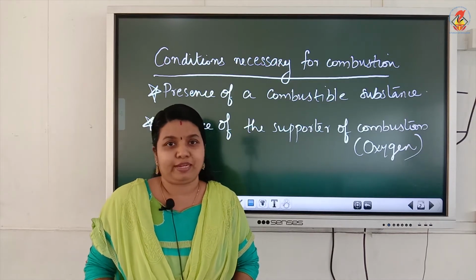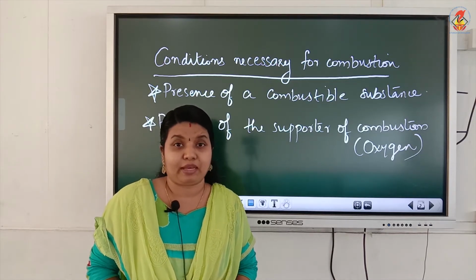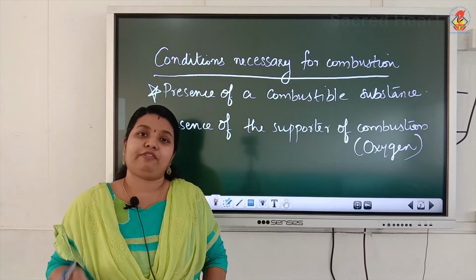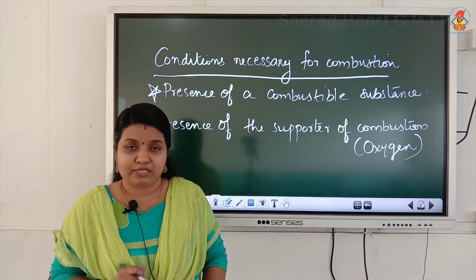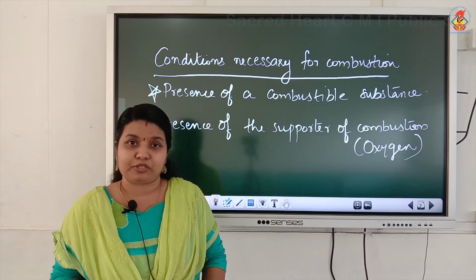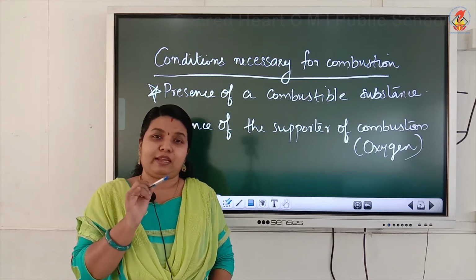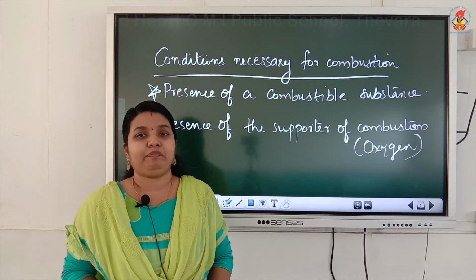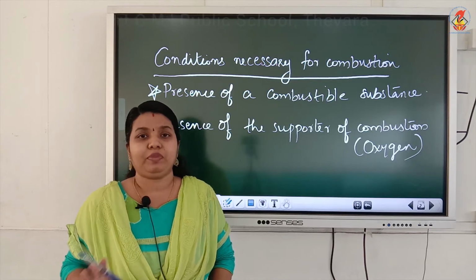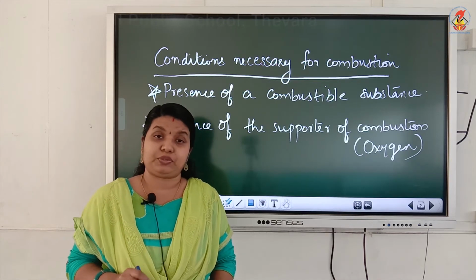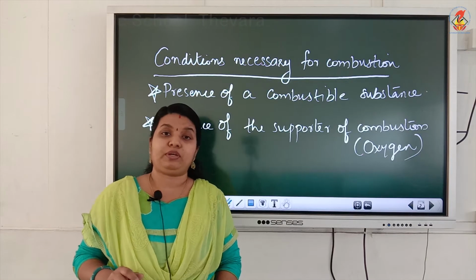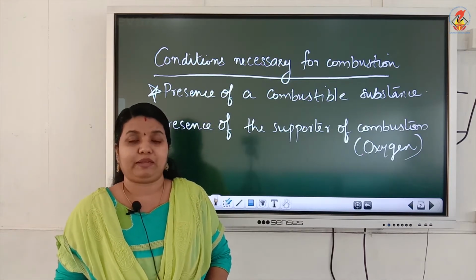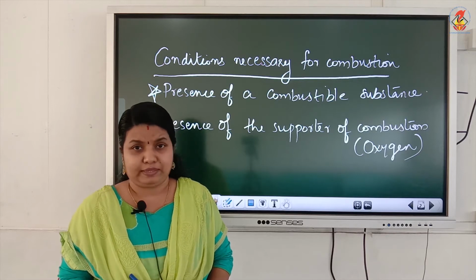This we have verified in smaller classes like 6th standard. Take a lighted candle, keep it on the table, cover it with a glass tumbler. Observe it. What happens to the candle flame? After a few seconds the candle flame starts to flicker and finally the flame goes off. So, this activity shows that combustion will not take place in the absence of oxygen.